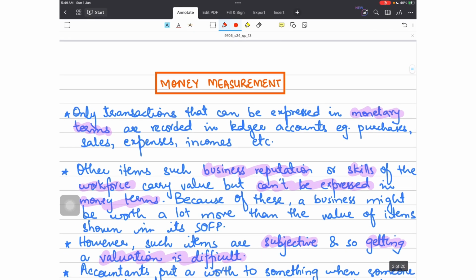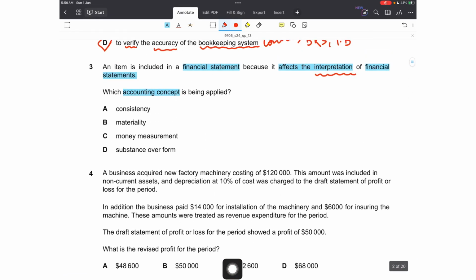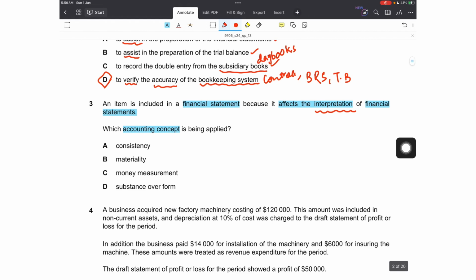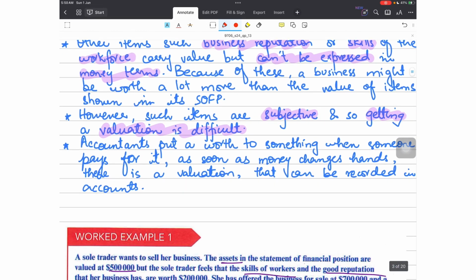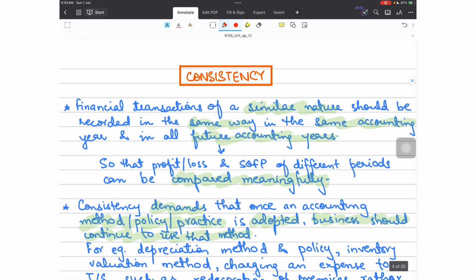Money measurement, for instance, says that any transaction should be expressed in monetary terms, so that they can become part of the ledger accounts. And there are some non-monetary aspects of the business, but they can't be included in the financial statements. For instance, business reputation, skills of the workforce, even customer satisfaction, that can't be shown in the financial statements because that is subjective, and getting a valuation for that is a bit difficult. So is this related to interpretation of financial statements? No. Right? It doesn't affect the interpretation because that is subjective. It is subjective, it won't be included. Second concept we have is consistency.